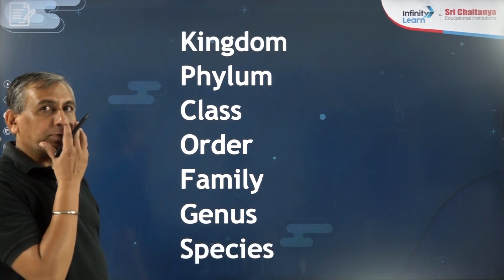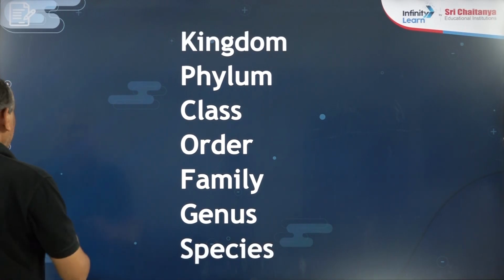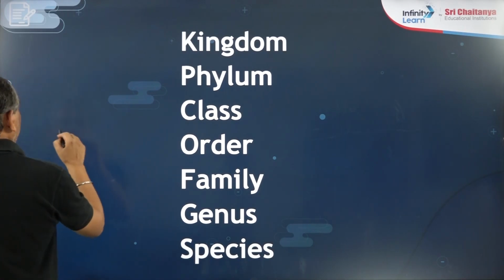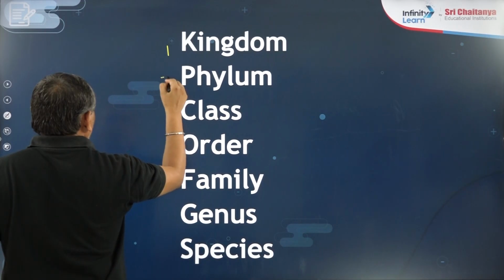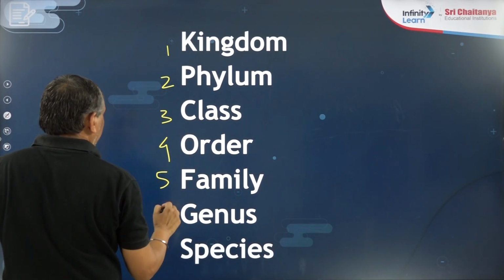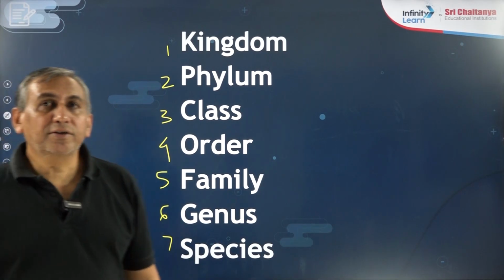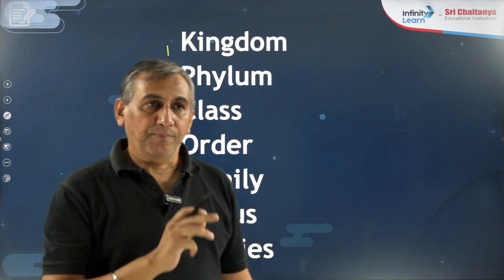How many taxa in hierarchy? 1, 2, 3, 4, 5, 6, 7. You have to remember these in a sequential way.